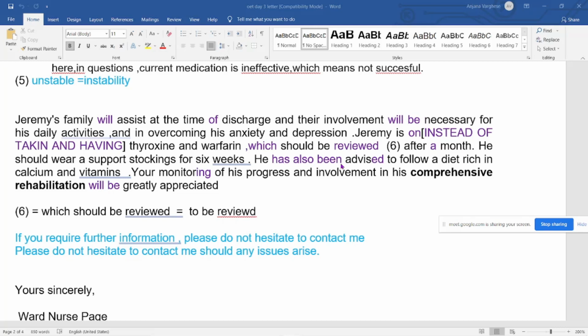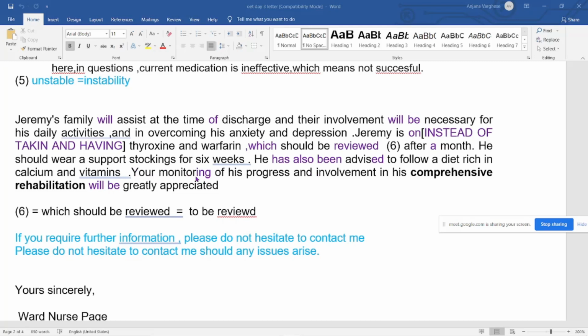He has also been advised to follow a diet rich in calcium and vitamins. We just avoided the bracket over here. Whatever is written in the bracket, there are several fruits or vegetables names. We just avoided it. That's it. If you feel like writing, no problem with that, but don't fill the entire paragraph like that.